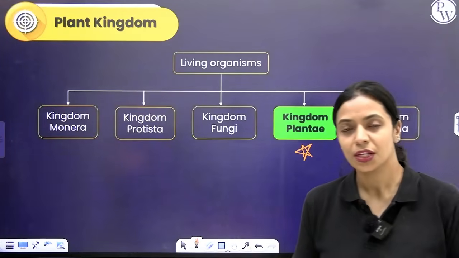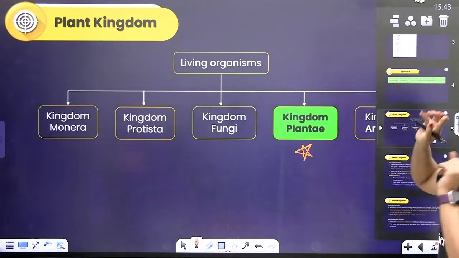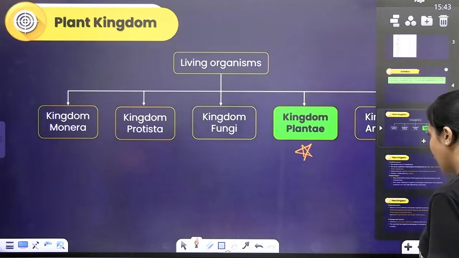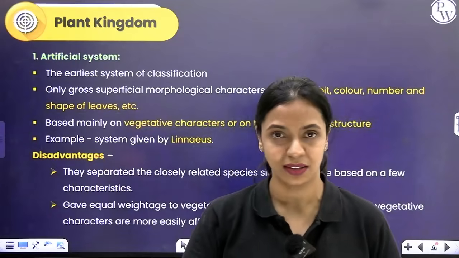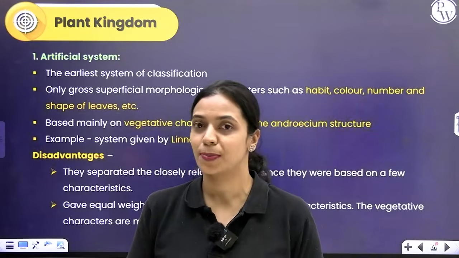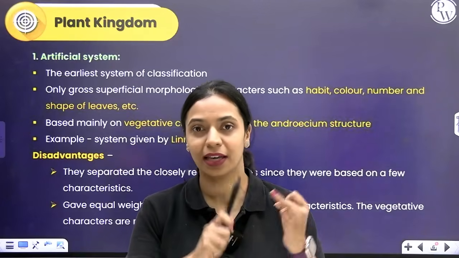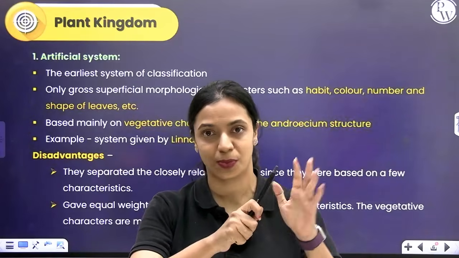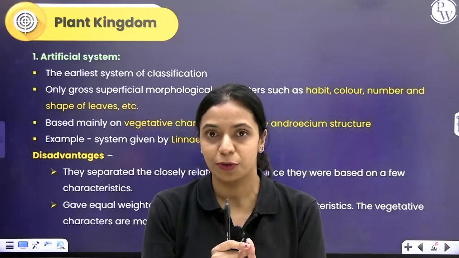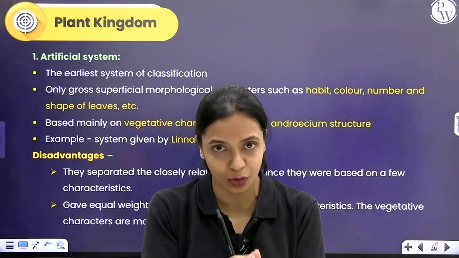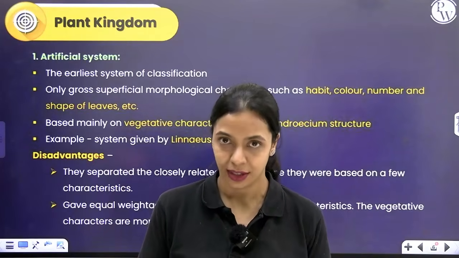Under kingdom Plantae, you have many different groups. We will learn about all of them. Let's start off by understanding how classification has been done under plant kingdom, more specifically in angiosperms. Under plants you have different groups: algae, bryophytes, pteridophytes, gymnosperms and angiosperms. Angiosperms are the most advanced group of plants. They are also the most dominant group of plants, which means most of the plants that you see on planet Earth right now are angiosperms.